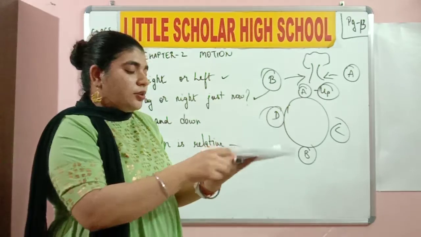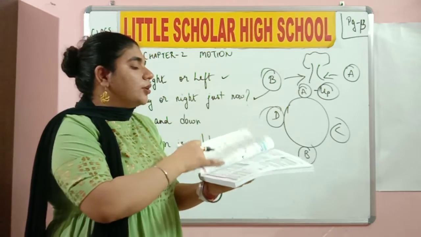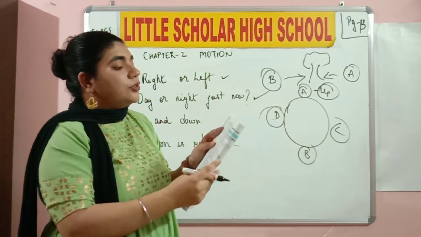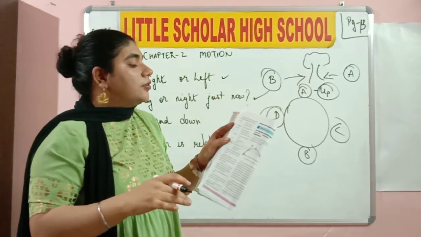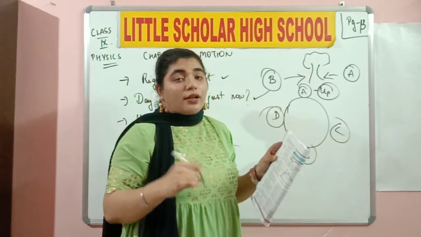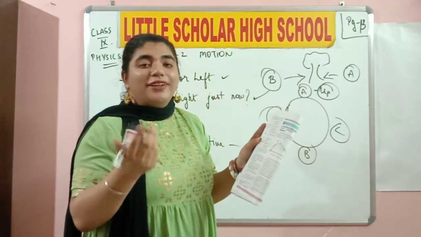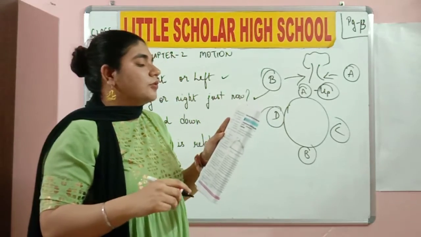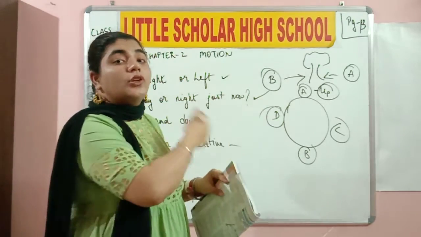So now turn to page number 14 over here, the continuation of the dialogue. So now follow the conversation of the driver and passenger in the car. The driver says, what is the state of the motion of the tree? The driver is asking the passenger, maybe they were getting bored, so they started a certain dialogue. Like, what is the state of the motion of the tree? The passenger says it is moving due west.